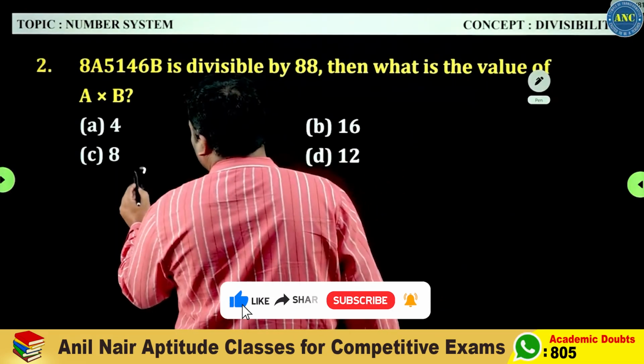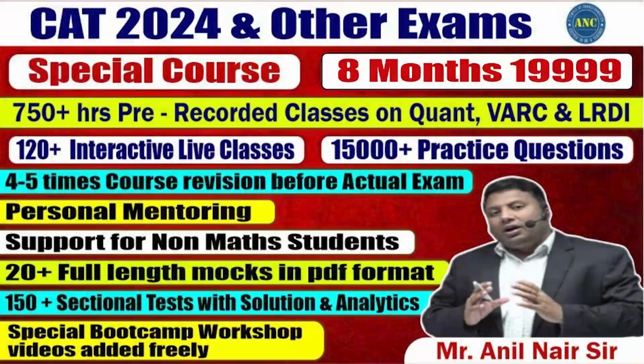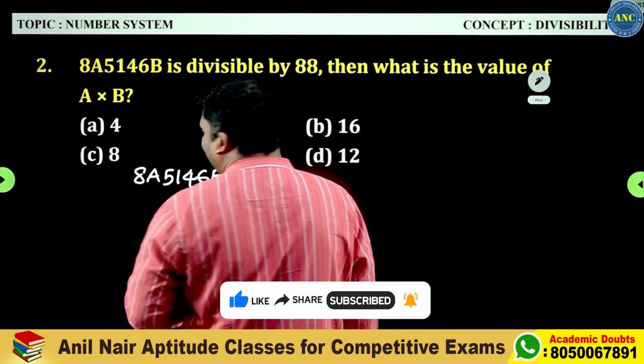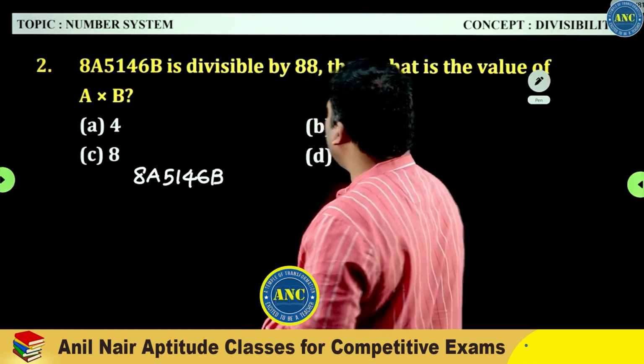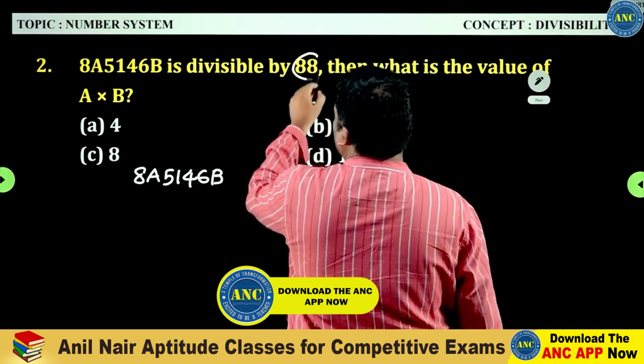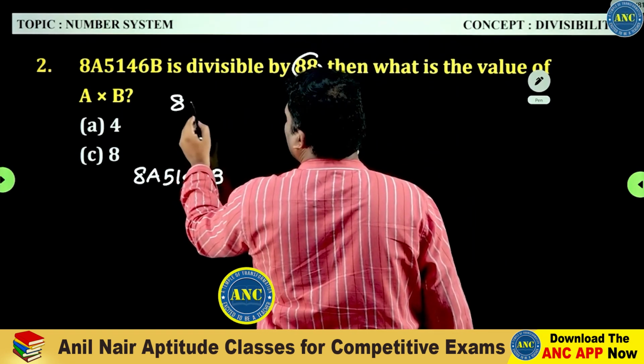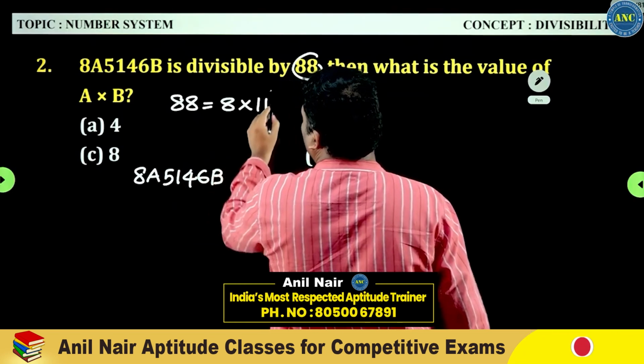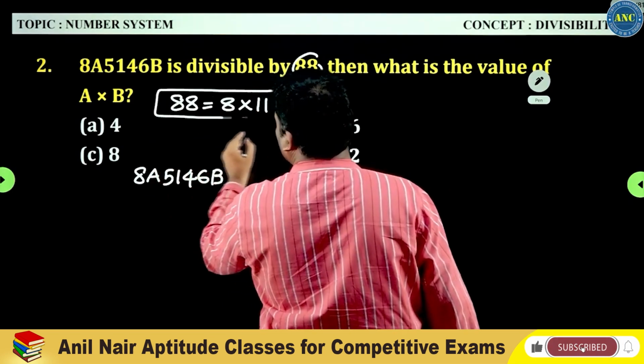There is a number, 8A5146B. This number is divisible by 88. 88 is a composite number. It can be written as a product of coprimes, 8 into 11.